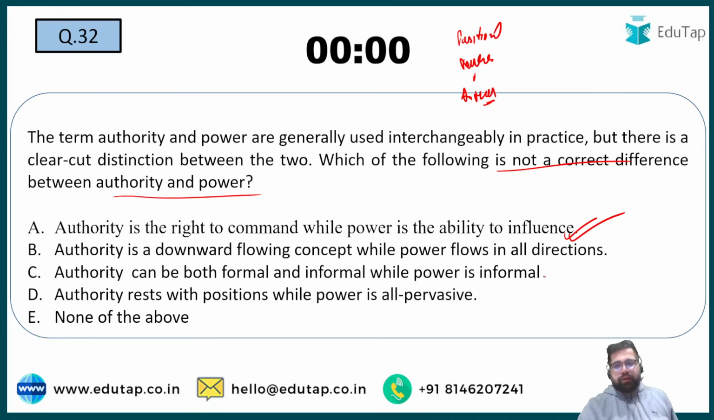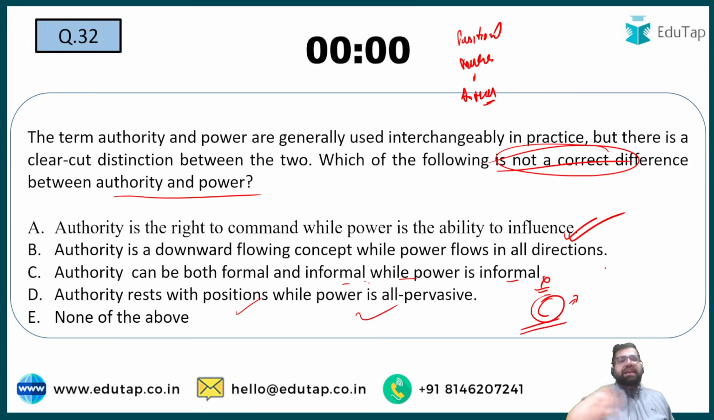This looks incorrect to me because power can also be formal. For example, if you reach out to a leader, then a leader can have personal power also and positional power also. So saying that power is informal looks incorrect to me, and you have to identify which of the following is not correct. Authority rests with position while power is all pervasive. Yes, so option number C looks a bit dubious to me. Dubious as in, yes, this may not be 100% correct. Like power can be informal and formal.